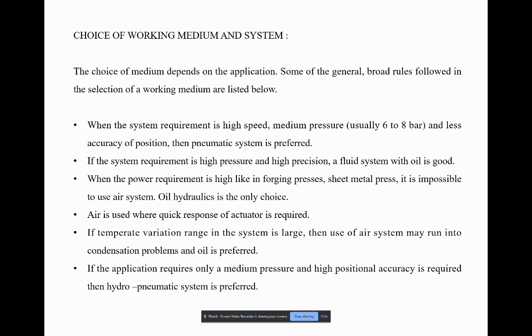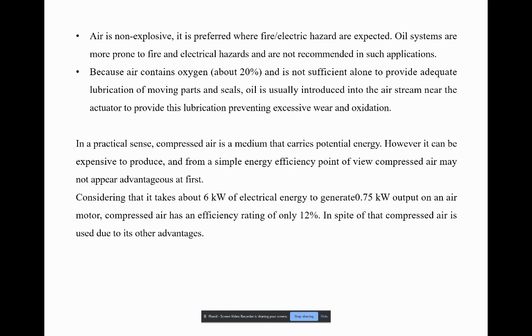The pneumatic system is used whenever quick response of the actuator is needed. If temperature variation in the system is large, then we use hydraulics only, because air may run into condensation problems. If the application requires medium pressure and high positional accuracy, we prefer hydropneumatic systems. As air is a non-explosive medium, we use pneumatic systems in fire and electric hazard areas, as oil and electrical systems are more prone to electrical and fire damage.